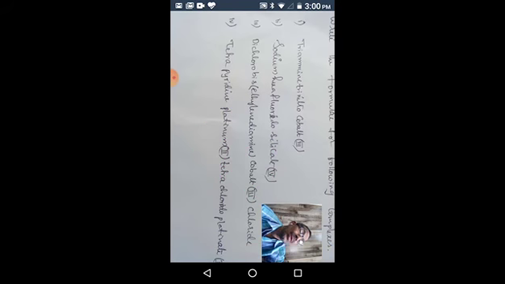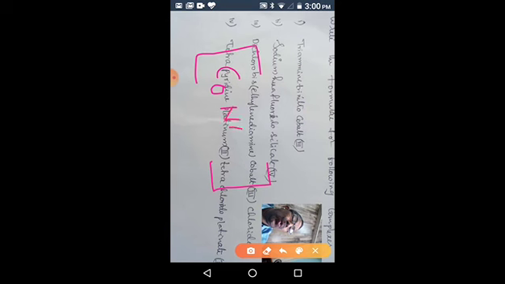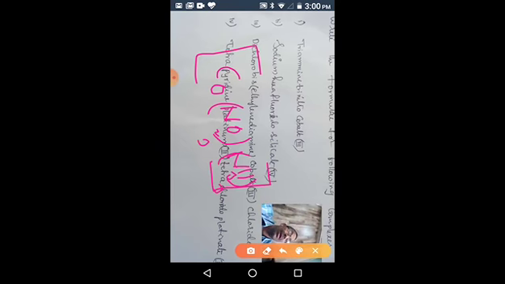So once again, the formula is: first write the square brackets, write the cobalt, NO2 thrice, NH3 thrice. Then there is no counter ion, which means it is a neutral molecule. Nitro is -1, so -3 and +3, cobalt is 3.